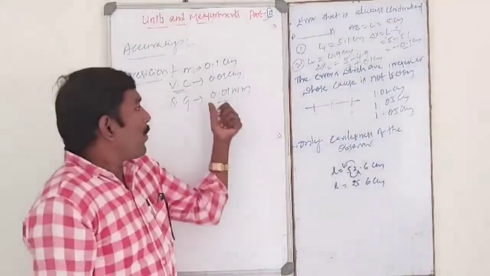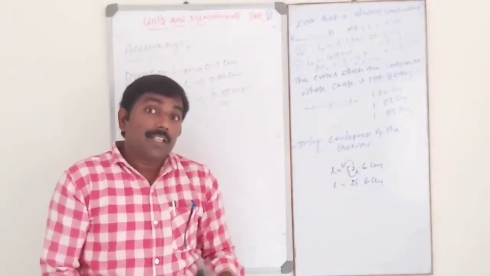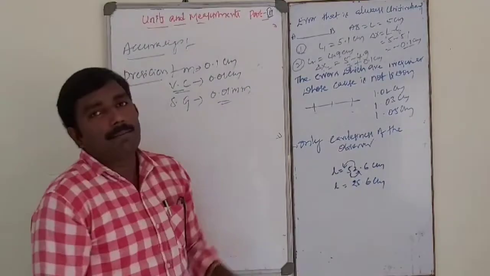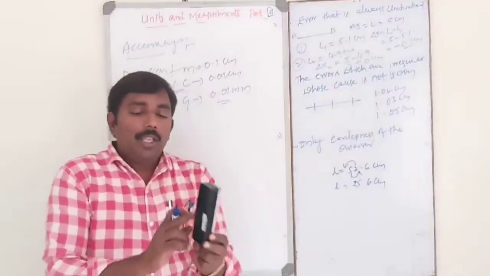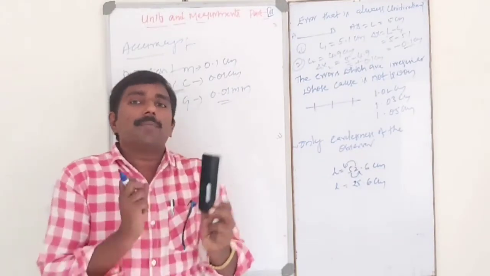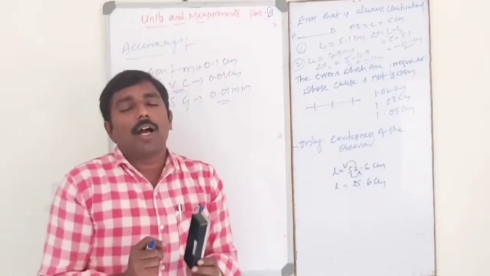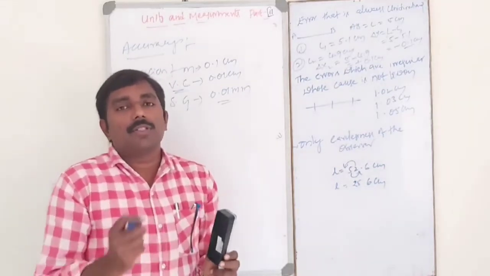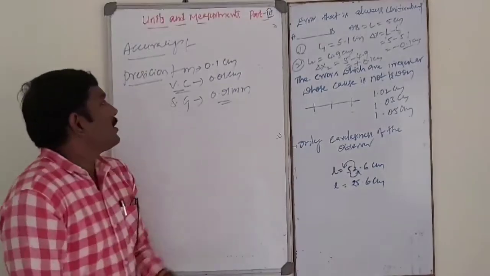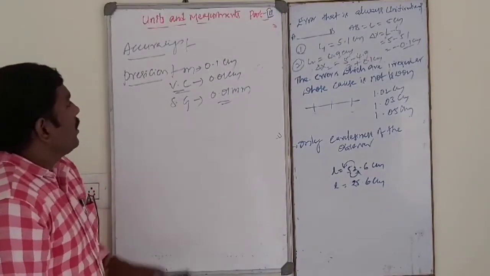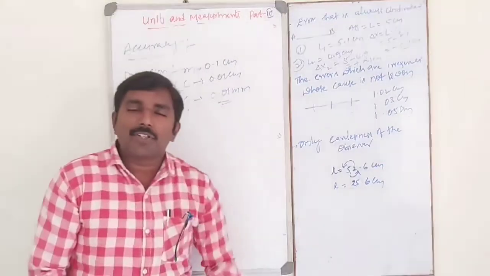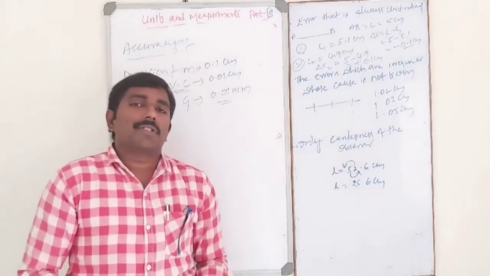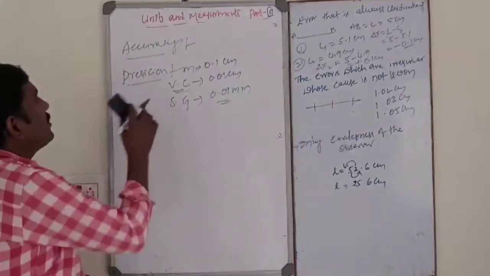Screw gauge 0.01 millimeter. That means it is a much more precise value compared to the vernier calipers and the meter scale. అంటే మీరు దీన్ని మనం 1000 పీసెస్ చేసి ఈచ్ పీస్ యొక్క మెజర్మెంట్, దట్ ఈస్ లెంత్ కానీ డయామీటర్ కానీ క్యాలిక్యులేట్ చేయొచ్చు. సో దిస్ ఈస్ ద మోర్ ప్రిసైజ్. సో దట్ ఈస్ ద ప్రిసిషన్. సో ప్రిసిషన్ మీన్స్, what is meant by precision? Precision tells that what resolution the quantity is measured. Okay, this is the precision.